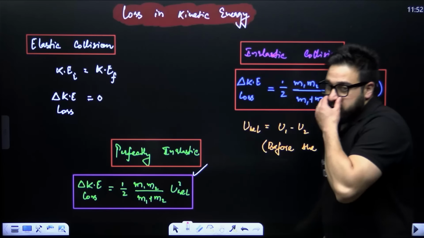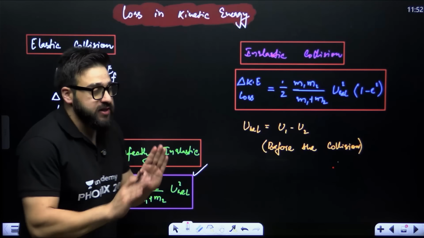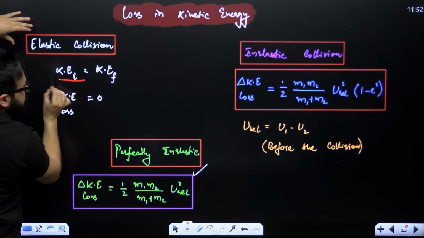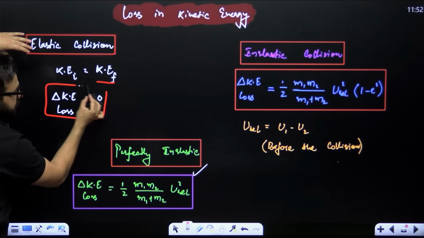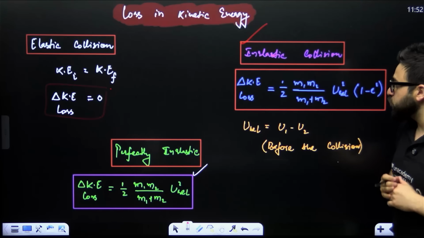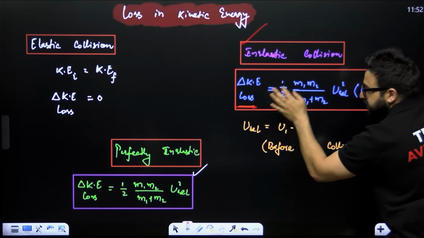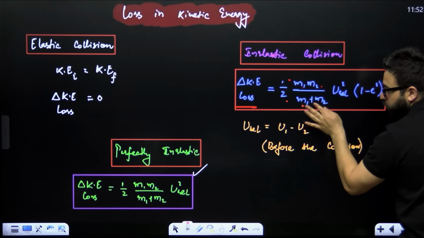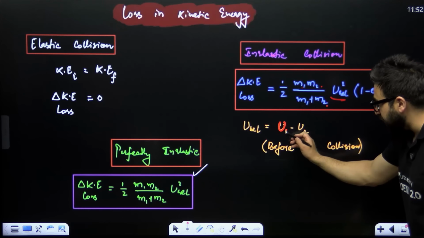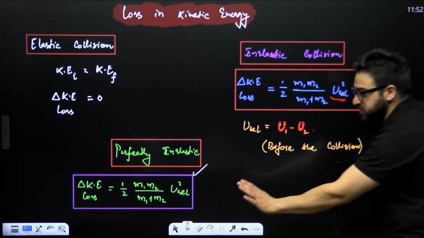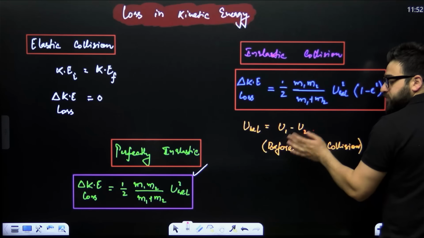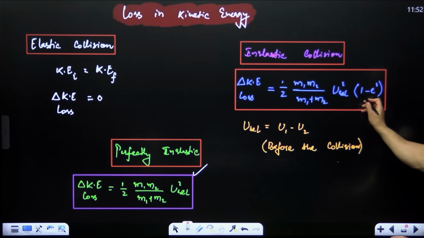Then, my dear NEET aspirants, in case of collisions, we study loss in kinetic energy. Now, when it comes to the elastic collision, that collision where kinetic energy initial is equal to final, here kinetic energy loss will be 0. When an inelastic collision takes place between two objects, we say loss in kinetic energy is 1/2 m1 m2 upon m1 plus m2 into u relative square, into 1 minus e square. u relative means u1 minus u2, where the first object has initial velocity u1 and the second object has velocity u2. I'll be showing you the question also.